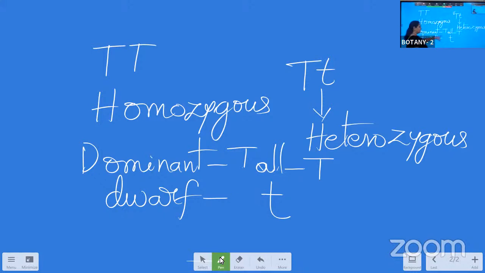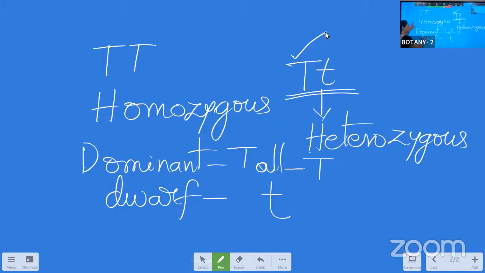Okay, like this. And when the dominant and the recessive alleles are present in representing the character for the plant body, then that is called heterozygous in nature. Because here always the dominant character will be expressive, the recessive character will not be expressive. So here two different types of alleles are there. That means two different types of genes are present. So that is called heterozygous in nature.